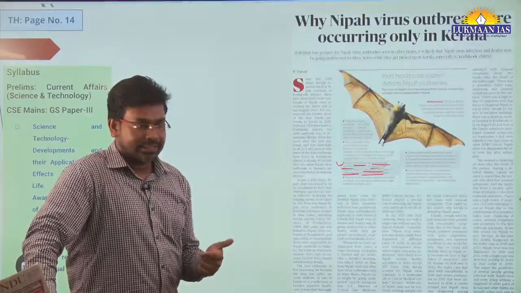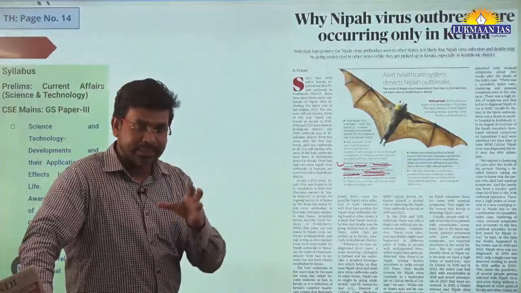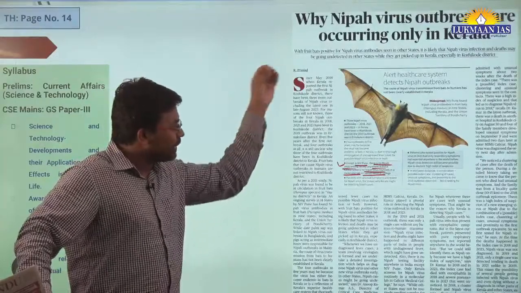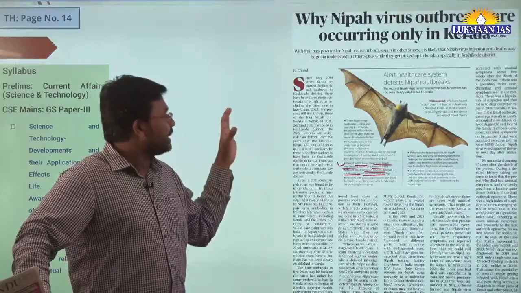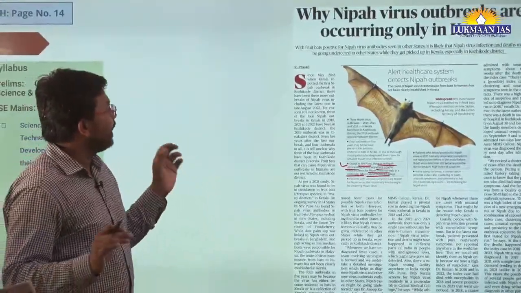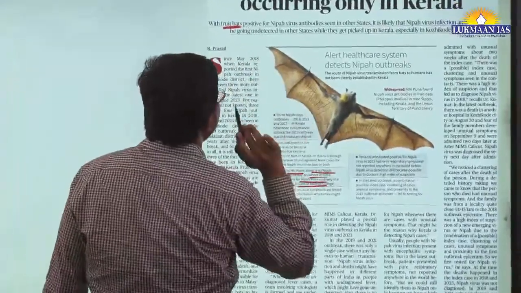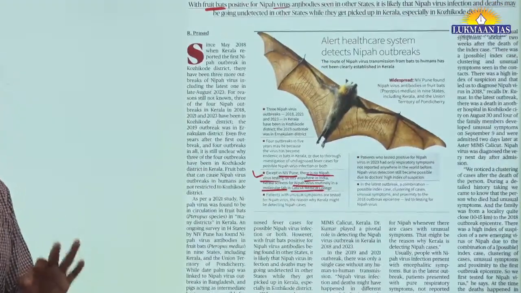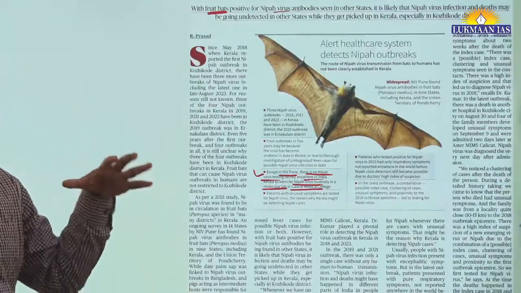The other case related to this is that this particular virus may be endemic. Endemic means something that is localized, present in that particular location, and the virus is not found anywhere else. That is also a possibility. In this article, they have talked about the occurrences, where it has occurred. This Nipah virus has been identified from a fruit bat. A fruit bat which was positive for Nipah virus antibodies was seen in many other states in South India also.